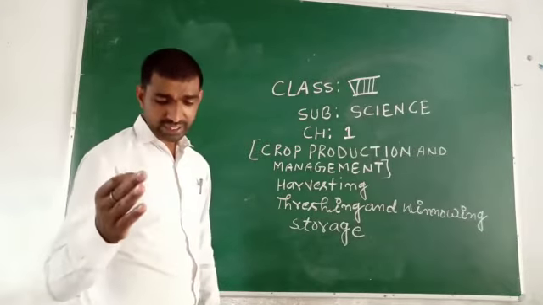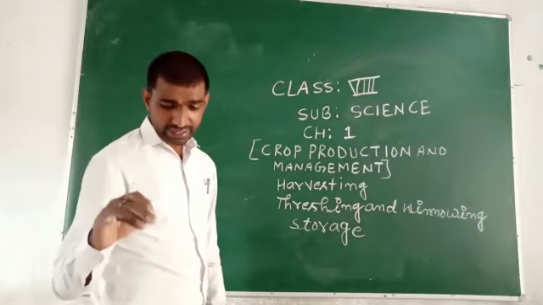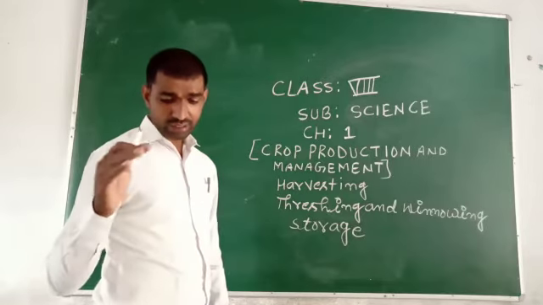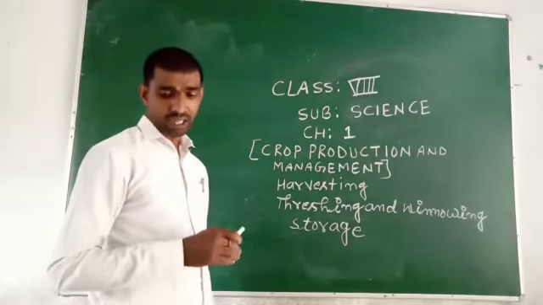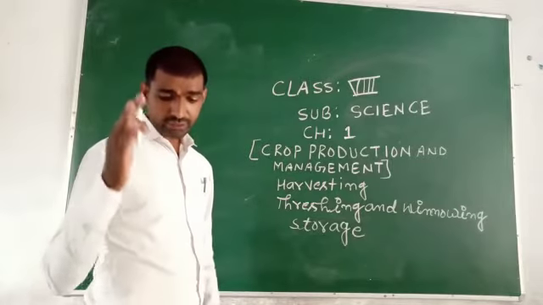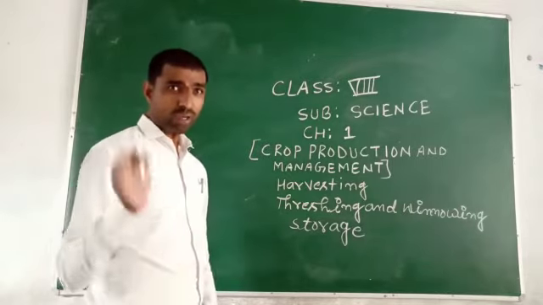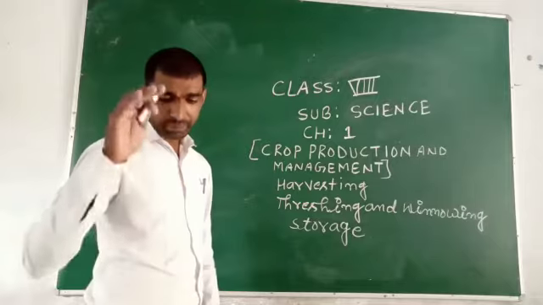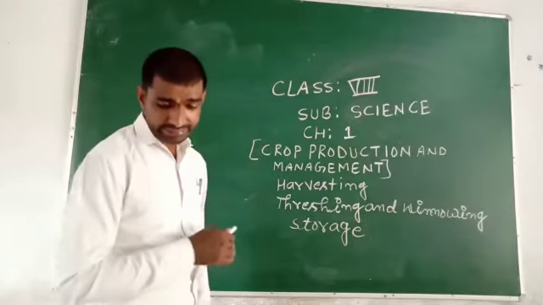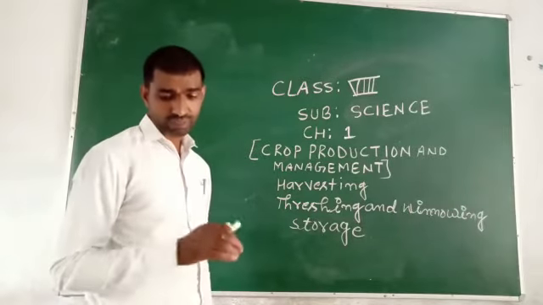One method of threshing is beating the grains on the threshing floor.